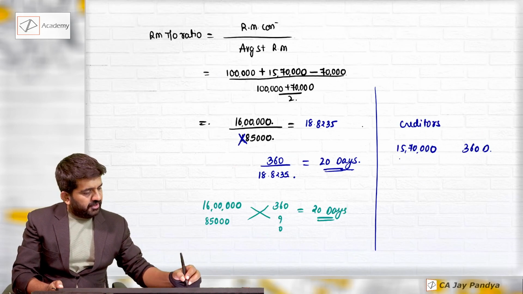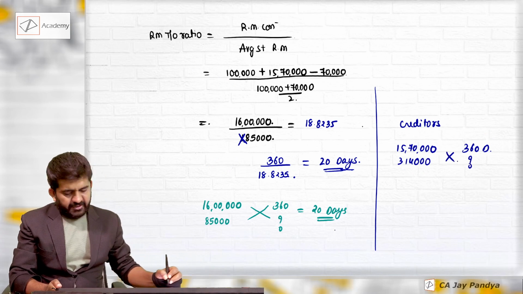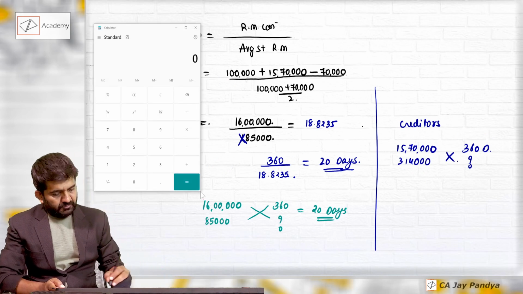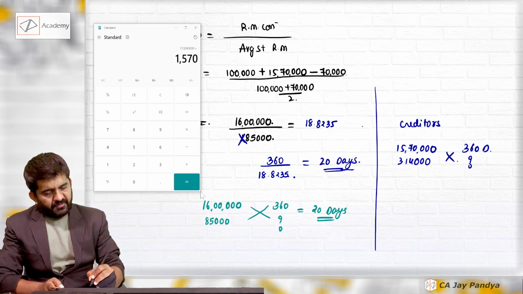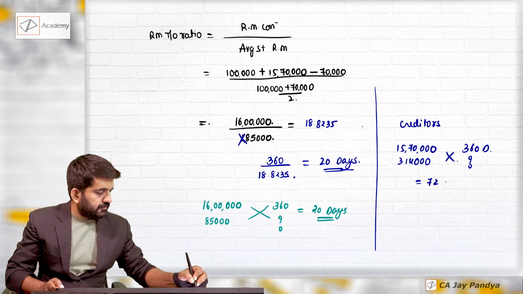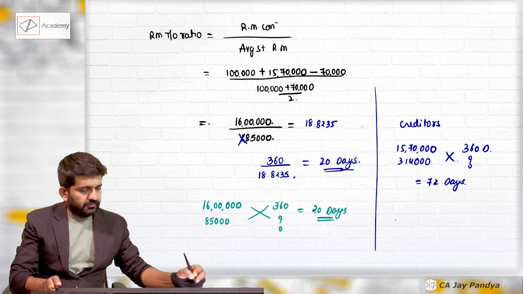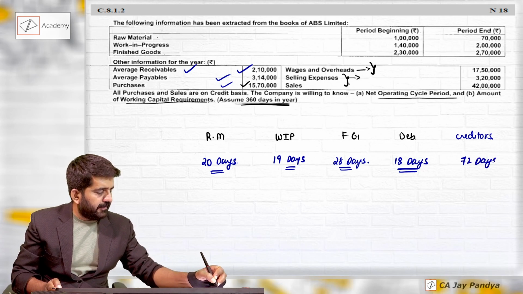Then 3,14,000 will be of how many days? 3,14,000 into 360 divided by 15,70,000, which is 72 days. So creditors period is 72.